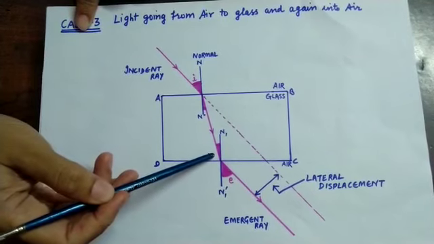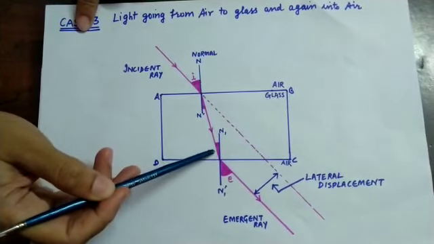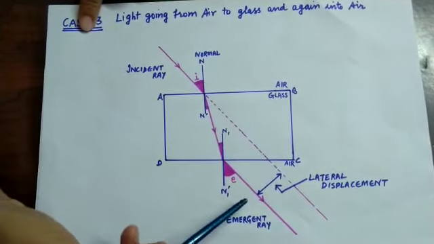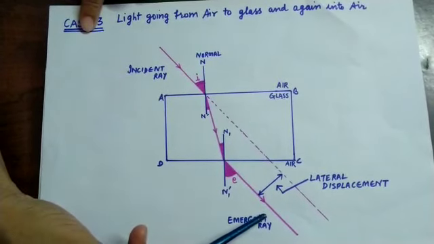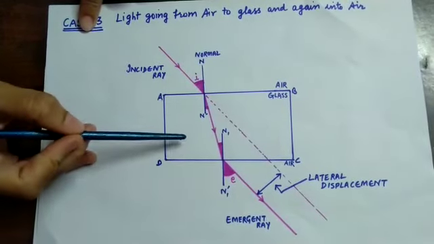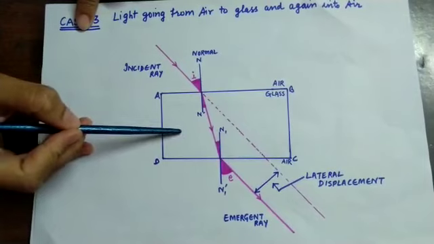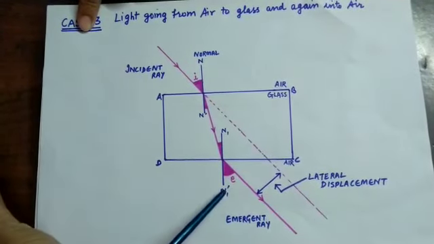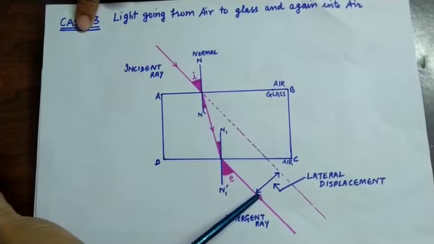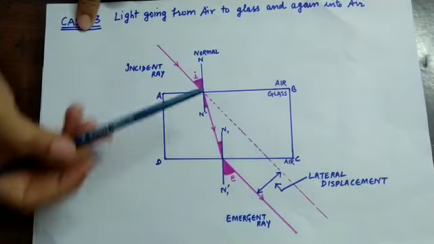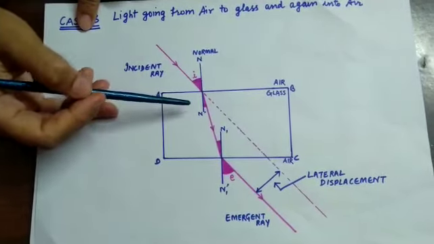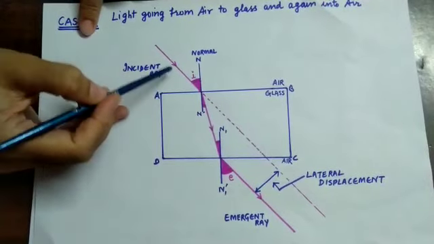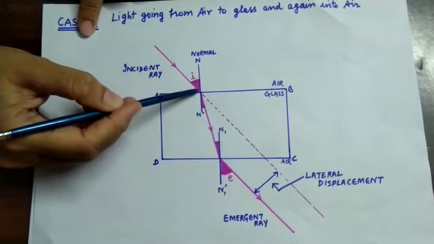A second refraction takes place when this light ray emerges out. But because the light ray is moving from the denser medium to the rarer medium, the emergent light ray moves away from the normal. Now as you can see, the light is refracted 2 times here.